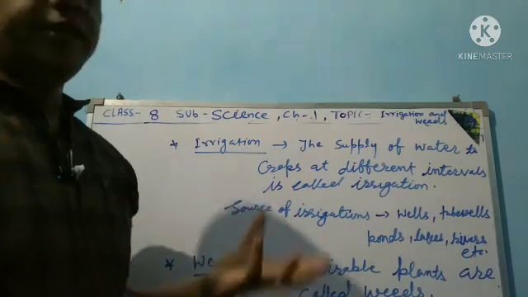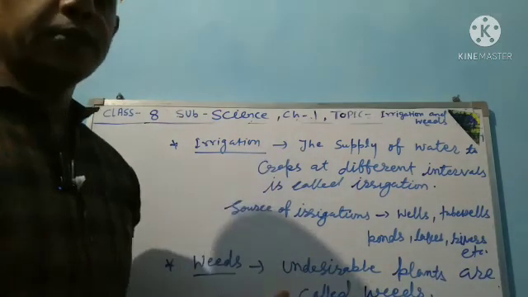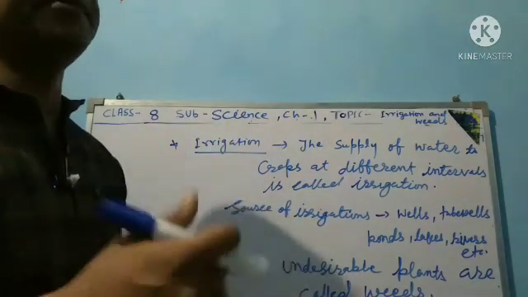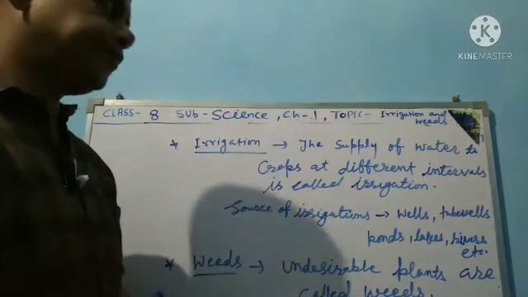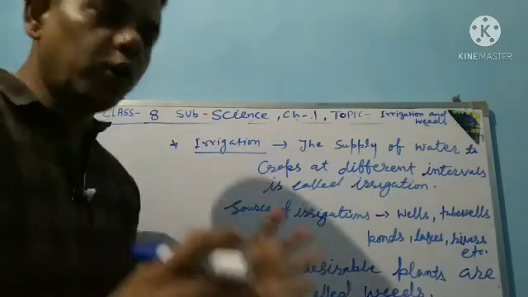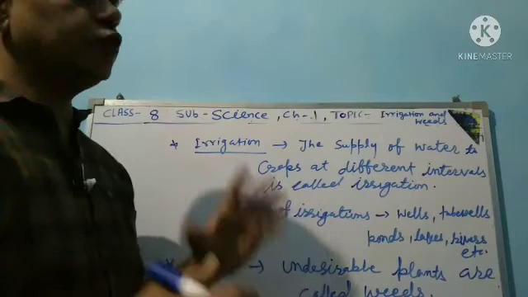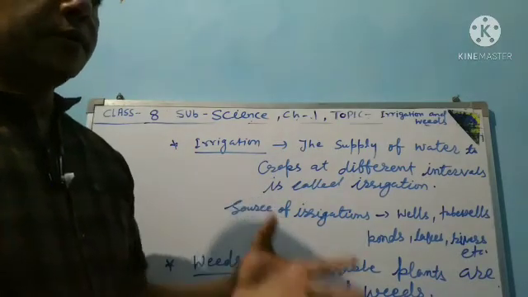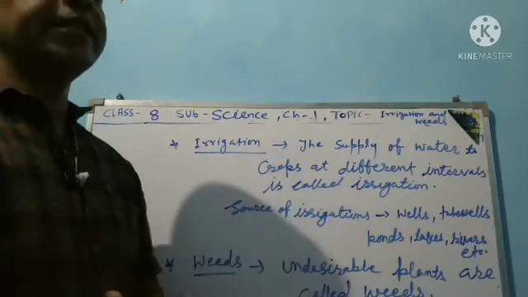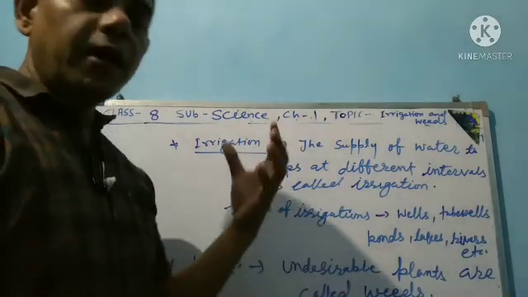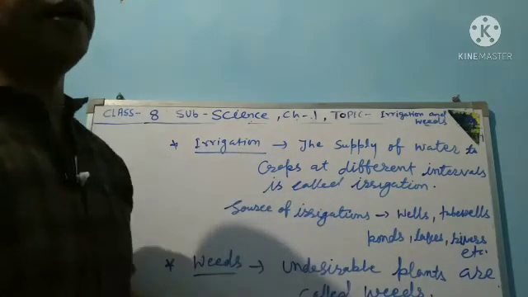In a plant, 90% is water, so crops need a lot of water. The supply of water to plants at different intervals is called irrigation.